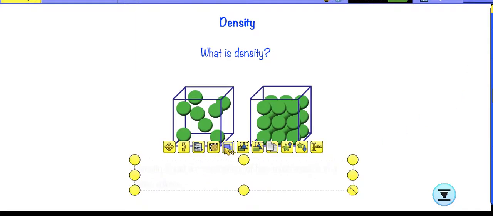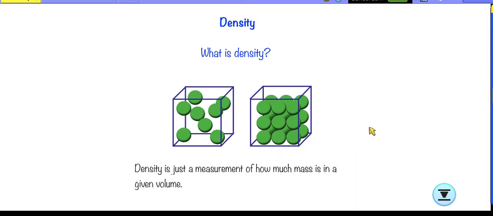The definition we can understand in this way is: density is just a measurement of how much mass is in a given volume. After reading this, a lot of students are going to be confused about the word mass. Some students might ask if it is the same as weight. In a lot of cases you can consider them very similar.